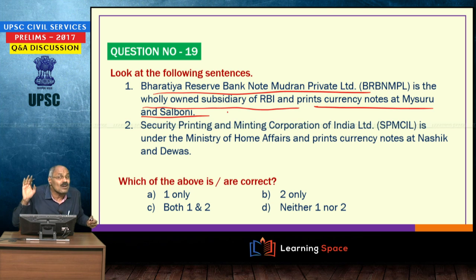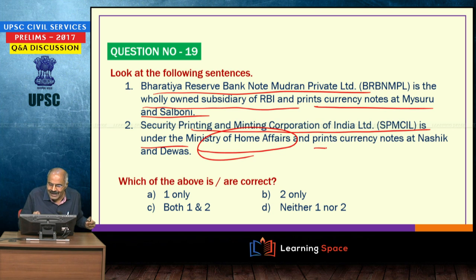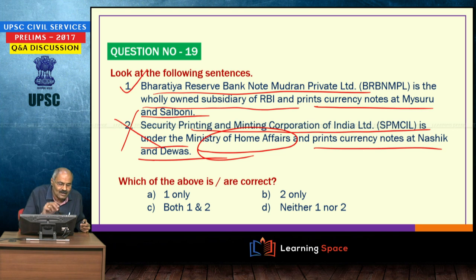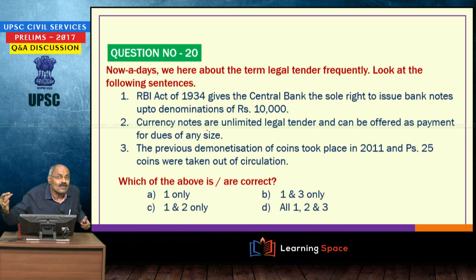You should not forget these things. Then the Security Printing and Minting Corporation of India Limited is under the Ministry of Finance and prints currency notes at Nashik and Dewas. The first one is correct. So, please do not forget, Bharatiya Reserve Bank Note Mudran Private Limited is a fully owned subsidiary of the Reserve Bank of India and prints currency notes at Mysore and Salboni, right.